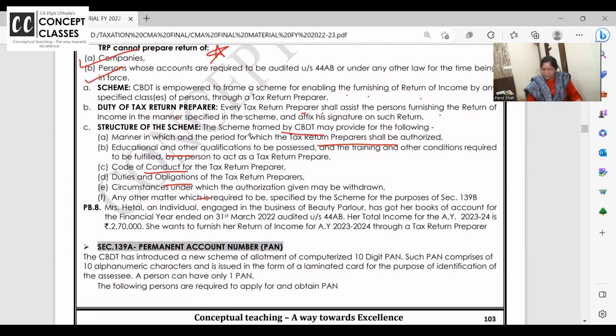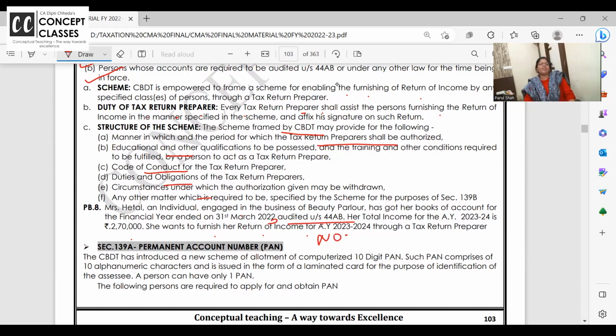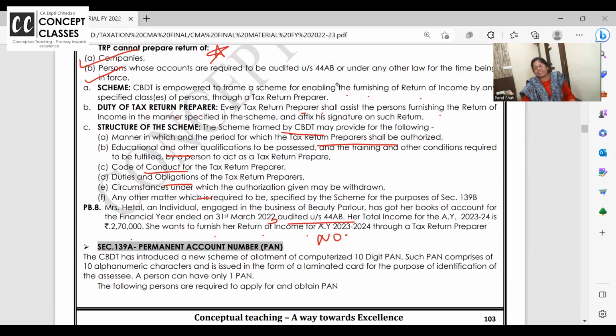An individual engaged in the business of beauty parlor has got books of accounts of March 22, she has given 23, audited, and her total income is 270. She wants to file the return with a TRP. Can she? Immediate answer in the chat box. Can she file the return with a TRP? Yes or no? Good. No, because her books of accounts are audited, and in case of audit and in case of companies, you cannot go for TRP.